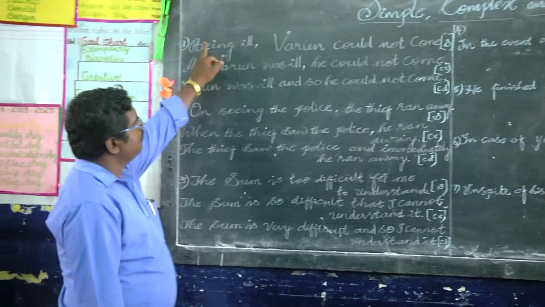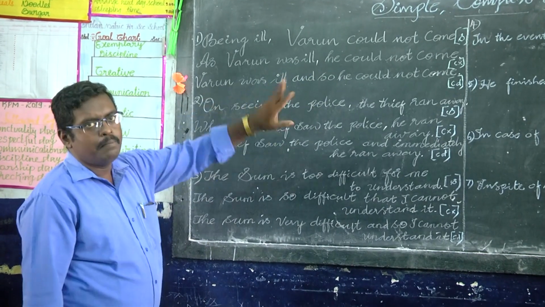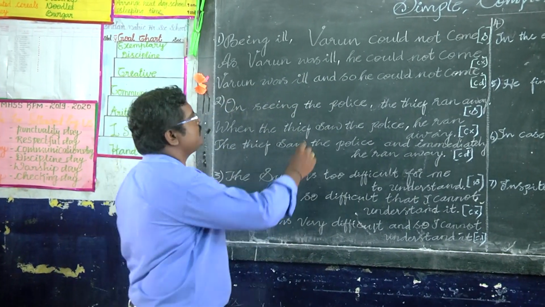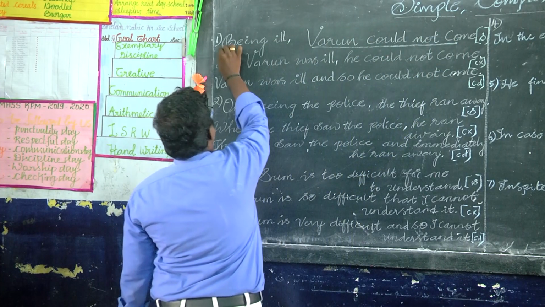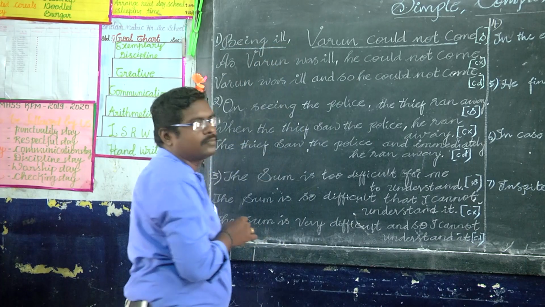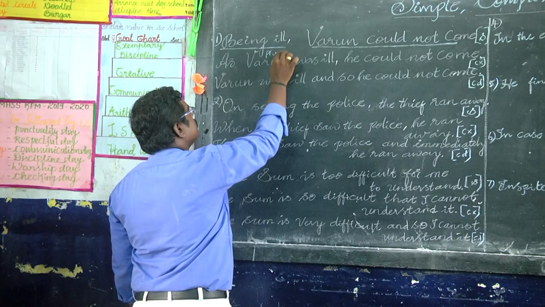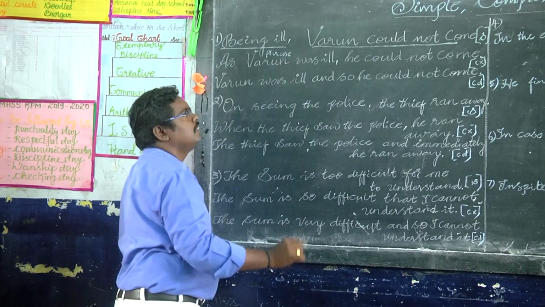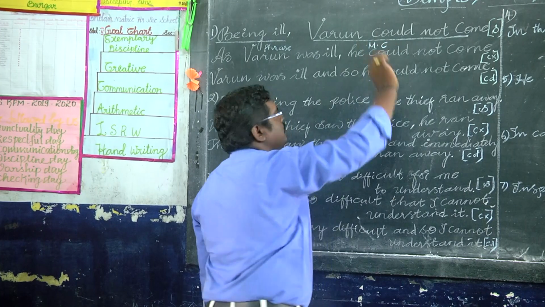The first one: being ill, Varun could not come. That is a simple sentence. It divides into two parts. One is the phrase, and the other one is the main clause.